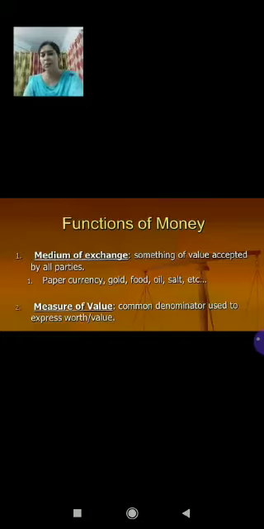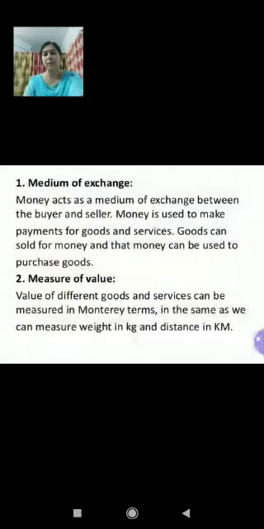Just as we use kilogram in measuring the weight of a commodity, similarly for measuring the value of a commodity, we take money as a unit of account. Money serves as a unit of measurement in terms of which the values of goods and services are expressed or measured. When we express the value of a commodity in terms of money, it is known as a price. And what is price? Price is nothing but the number of money units, say rupees, for which a unit of commodity is exchanged or sold. Right, children? So this was the primary function of money.